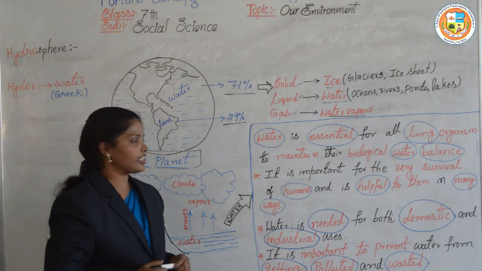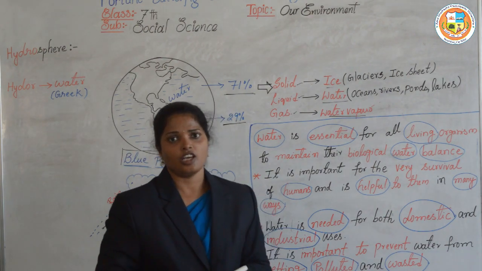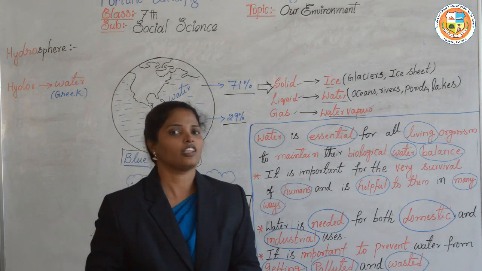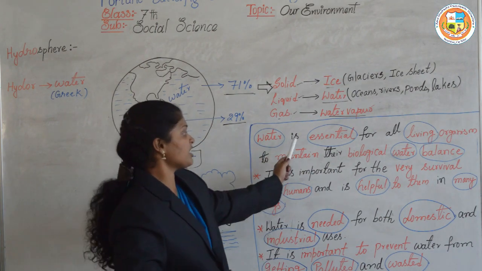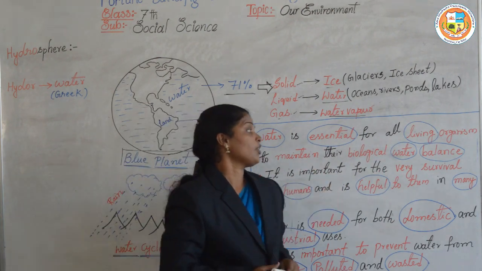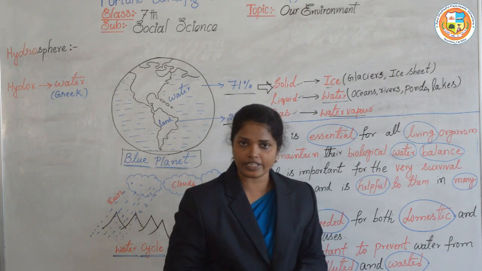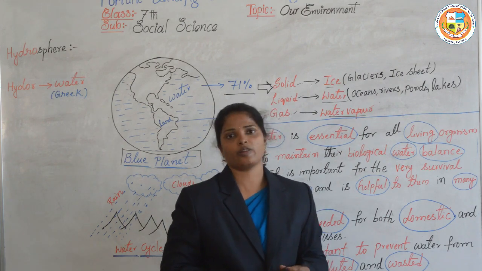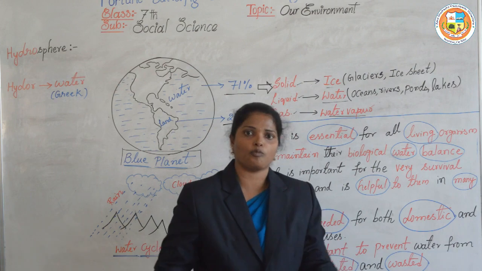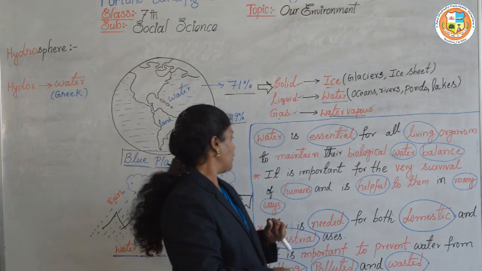Water is very essential for us because for survival we need water. Water is essential for all living organisms to maintain the biological water balance in their bodies according to their needs.